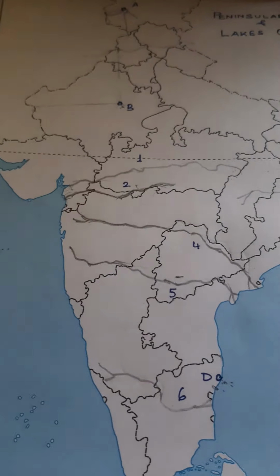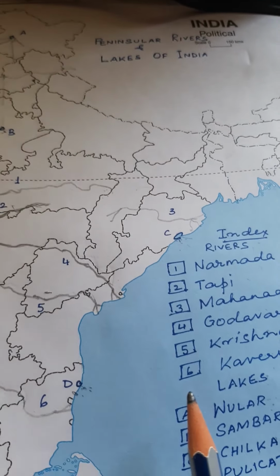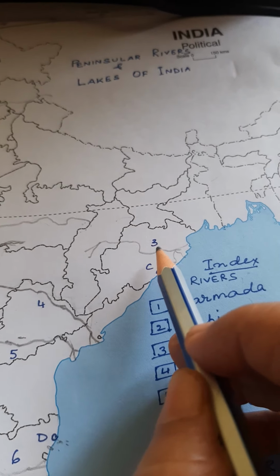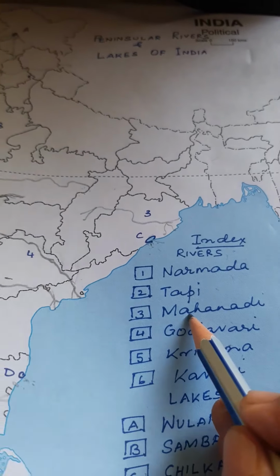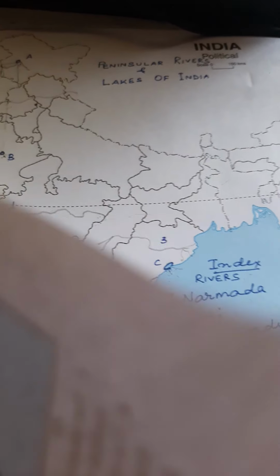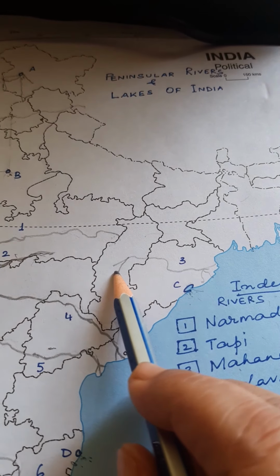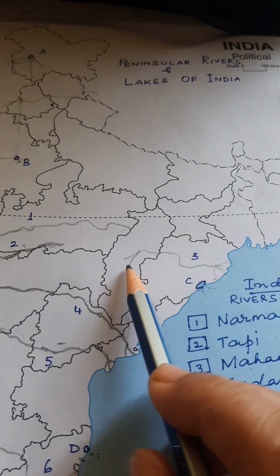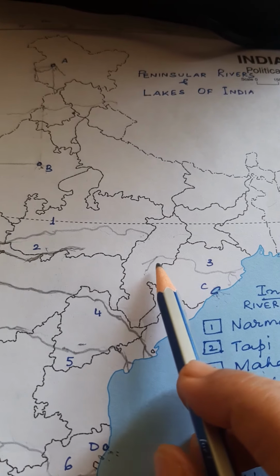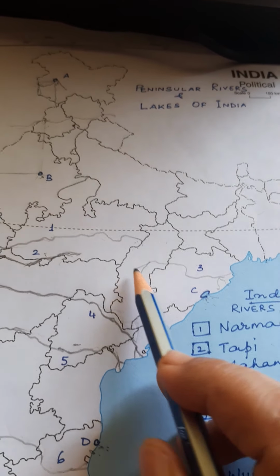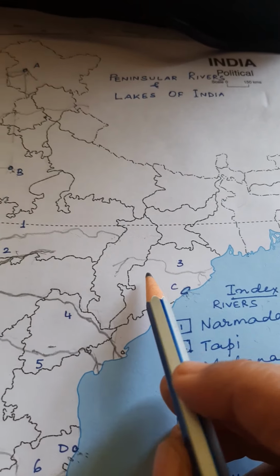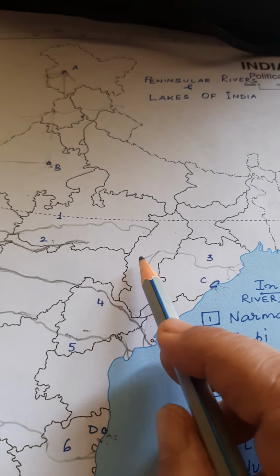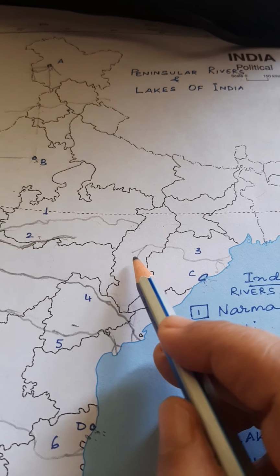Now coming to the next river, that is Mahanadi. Now Mahanadi rises. This is number 3, Mahanadi. You can see the keynote, children. So this Mahanadi river, children, starts from the hills of Chhattisgarh, from the highlands of Chhattisgarh. There is a plateau here, there are some hills here. So you have already done the plateau region and some of the hills which are there on this plateau. So it will start from here,